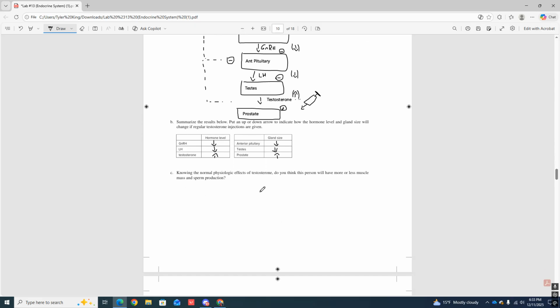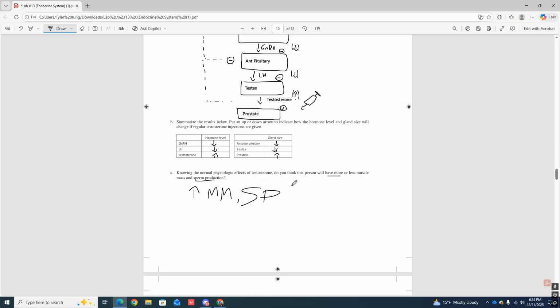Knowing the normal physiologic pathways of testosterone, do you think this person will have more or less muscle mass and sperm production? Okay, so what's going to happen? We give this person more testosterone. We're going to have an increase in muscle mass. All right, we'll have more muscle mass. And then we're also going to have more sperm production as well. Okay, so more sperm production. All right,